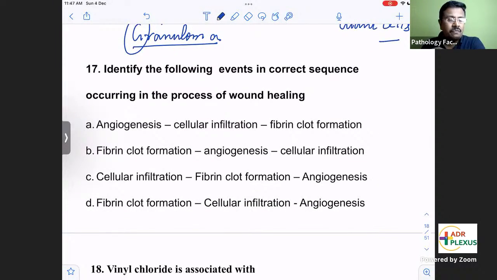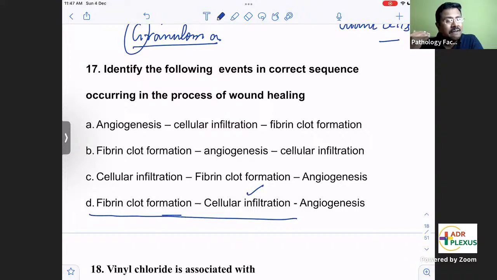Correct sequence in the process of wound healing. We have discussed wound healing in one question already: wound strength will never be 100% regained. When a wound forms, first a fibrin clot formation will be there. Scab formation. Okay, fibrin clot. Very good, Kaushika. Correct answer. Then many cells will infiltrate; I told you neutrophils and all the cells will be infiltrated. After that, the cells will remove the scab and a new tissue forms there, that is granulation tissue.